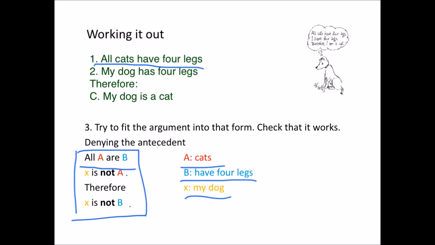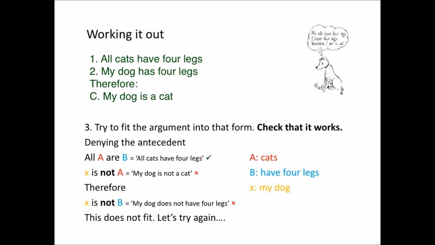Okay, I've tried to fit it into that form. Now I'm going to check that it works. How do I do that? So here's how you check it. According to this, the first premise is all A are B. A is cats and B is having 4 legs. So this should mean all cats have 4 legs. And then we check that that is what the first premise actually says. And it is. It does say all cats have 4 legs.